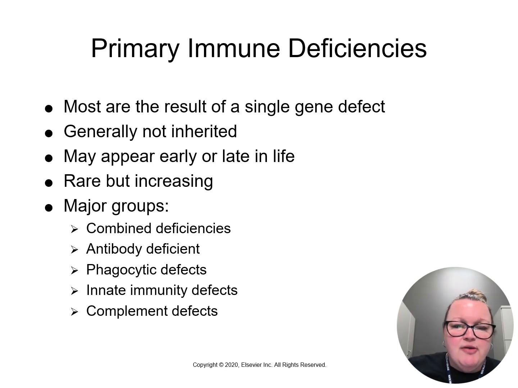Again, they're rare but somewhat increasing. From 2001 to 2007, there were 30 to 50 cases a year. However, in 2017, there were 354 alone. These affect males and females about evenly, and there are a few major groups of these primary immune deficiencies.